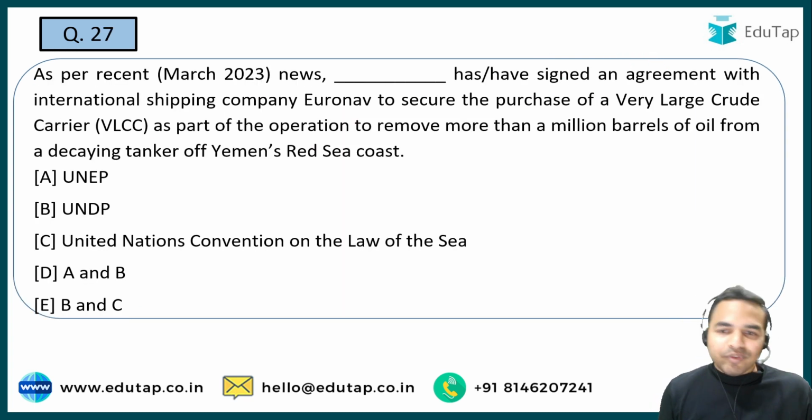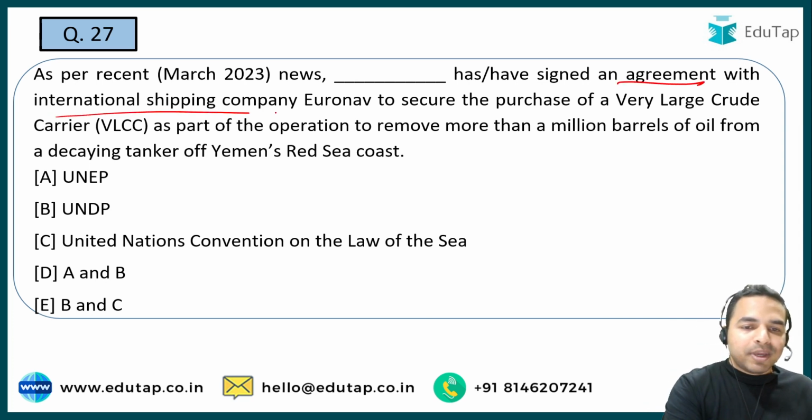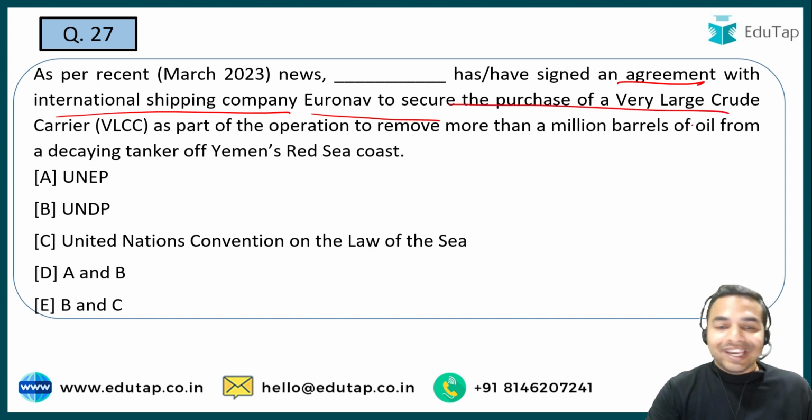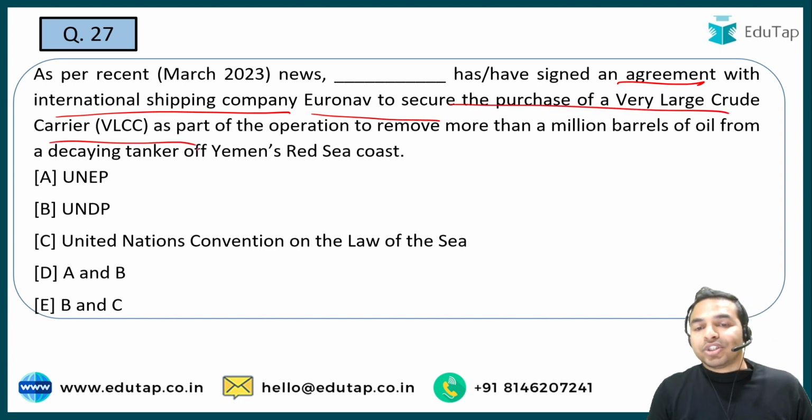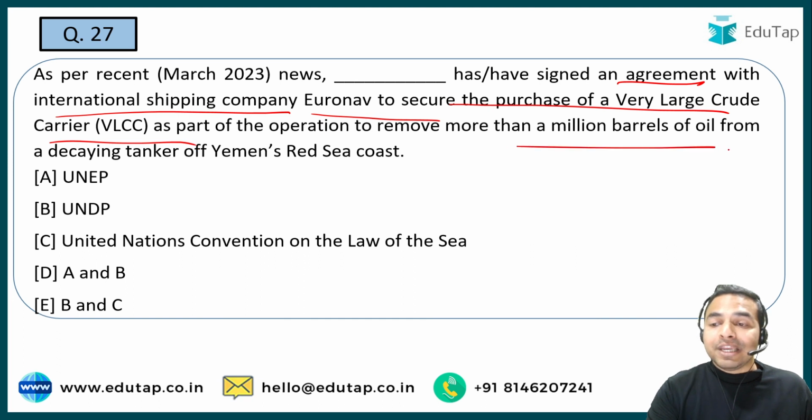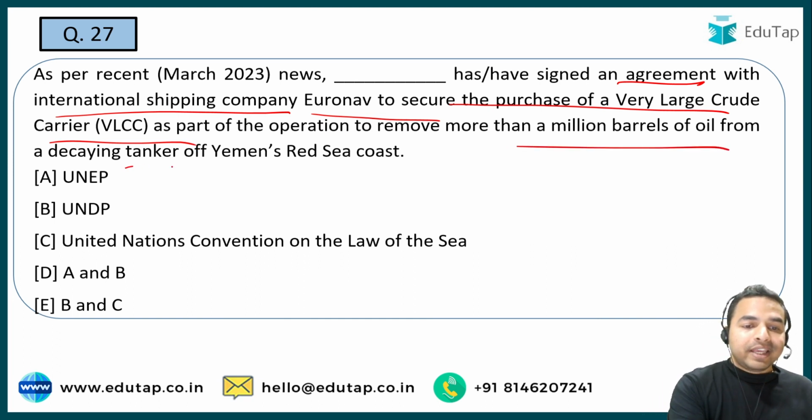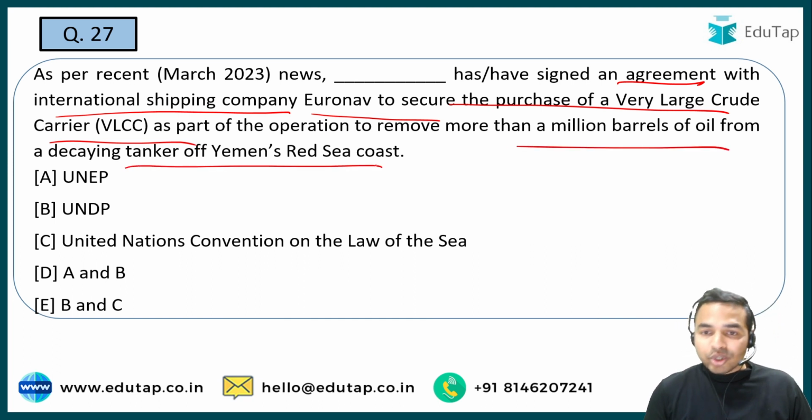So guys, here you are required to tell me the name of the organization which has signed an agreement with the international shipping company Euronav, and the aim of that is to secure the purchase of a very large crude carrier as a part of the operation to remove more than 1 million barrels of oil from a decaying tanker off Yemen's Red Sea coast. तो यहाँ पर काफी simpler lines पर question है.